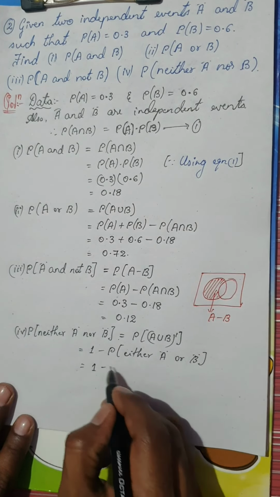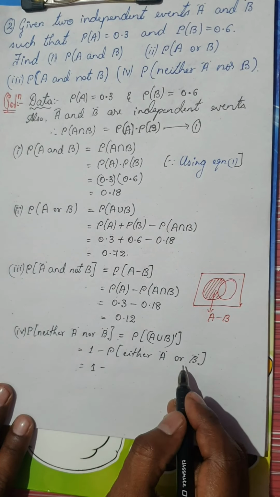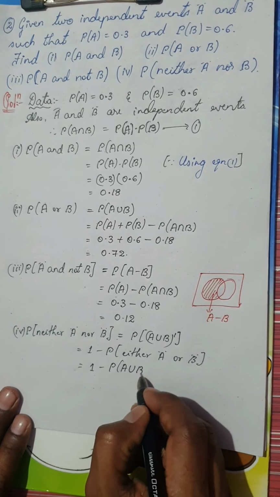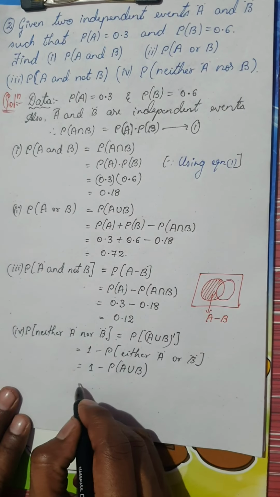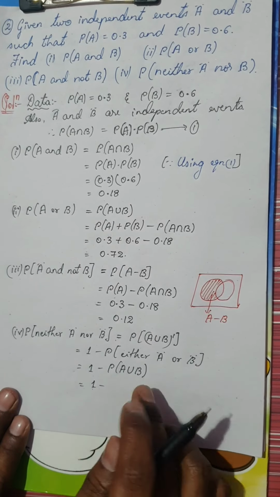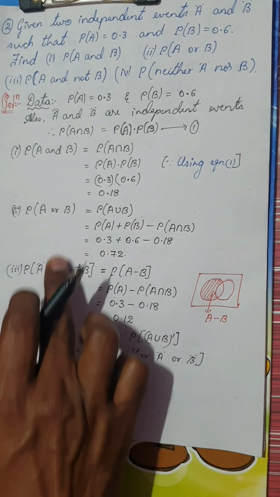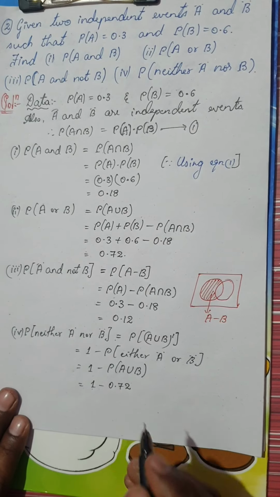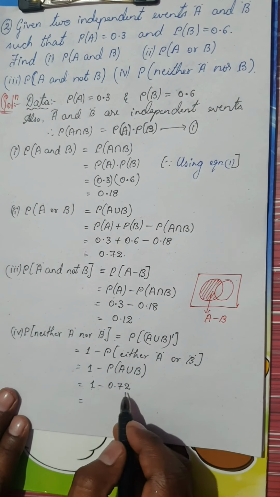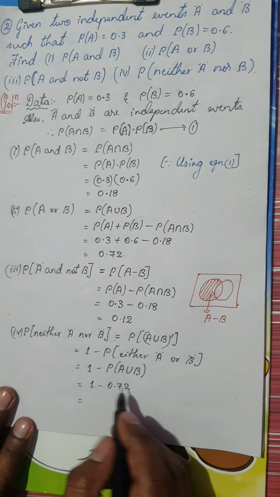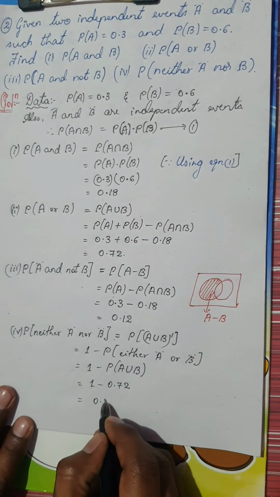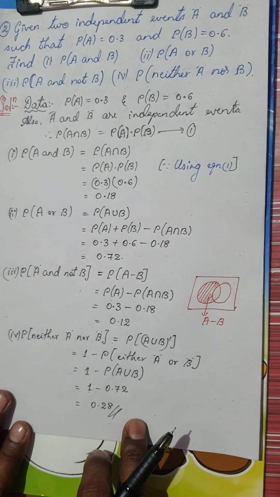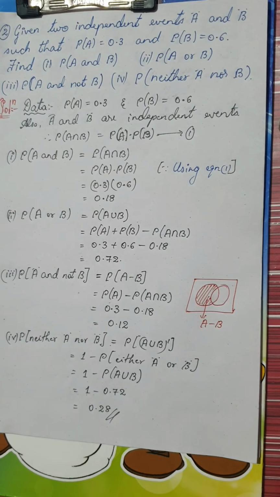This is nothing but 1 minus probability of either A or B, that is, probability of A union B, which we've already found out as 0.72. So 1 minus 0.72 will give you 0.28, and that will conclude the complete solution for the given question.